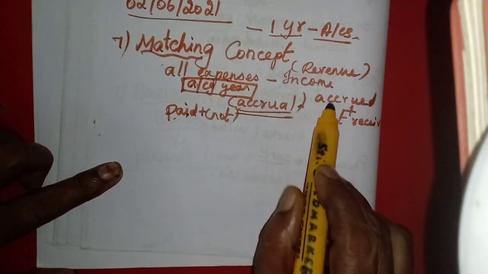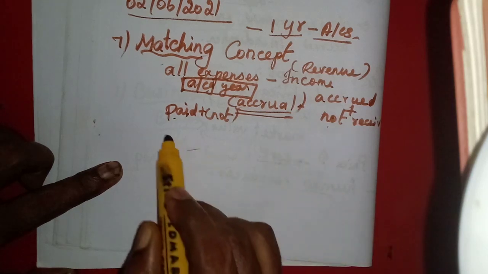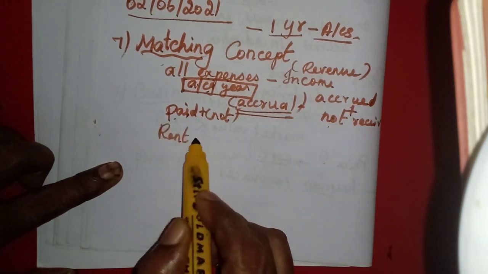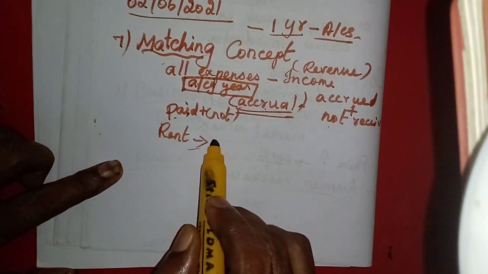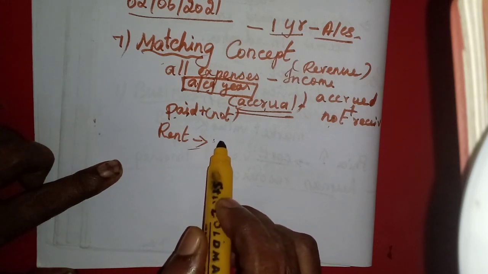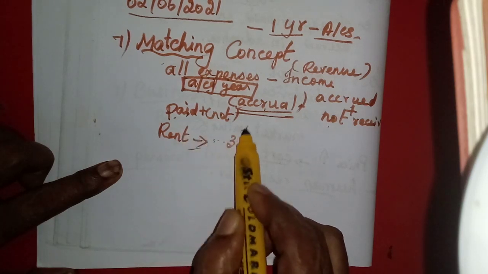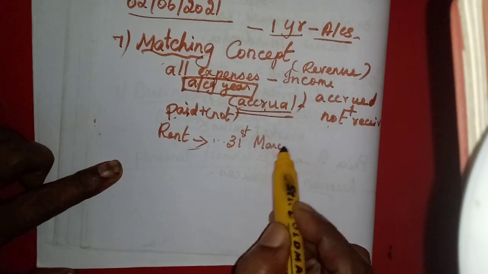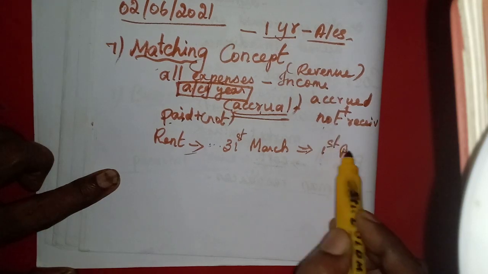For example, I will tell one example related to the accrual concept: the rent. Rent is paid on the first of every month, isn't it? The next month's first date we will pay. But for example, if the accounts close on 31st March, the rent will be paid only on 1st April.